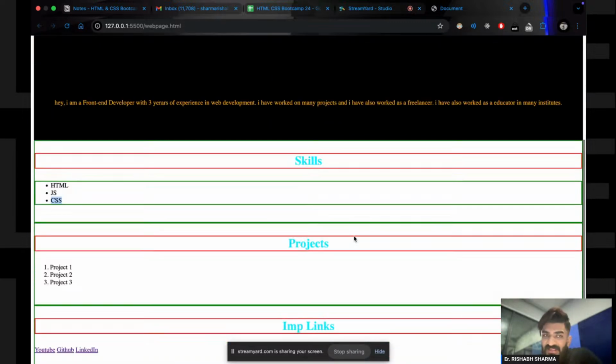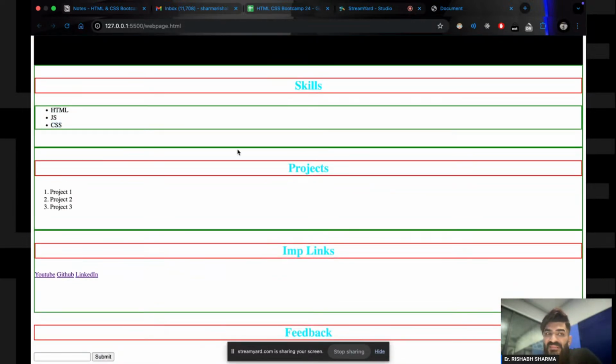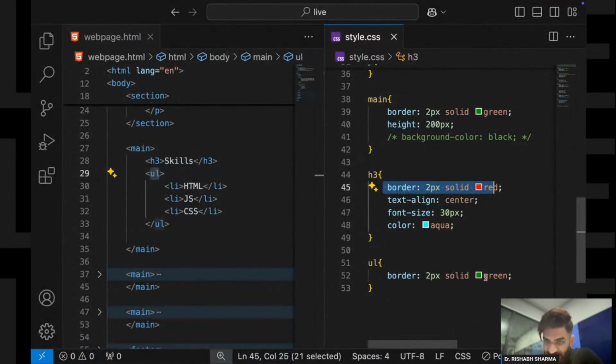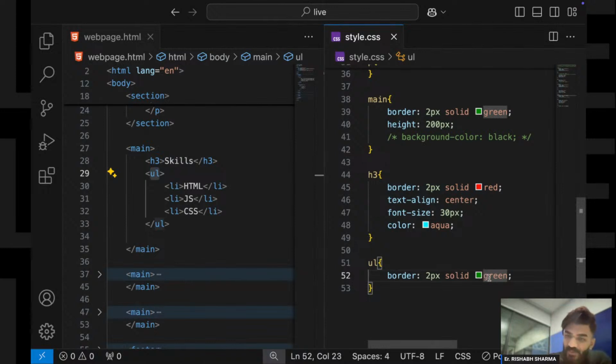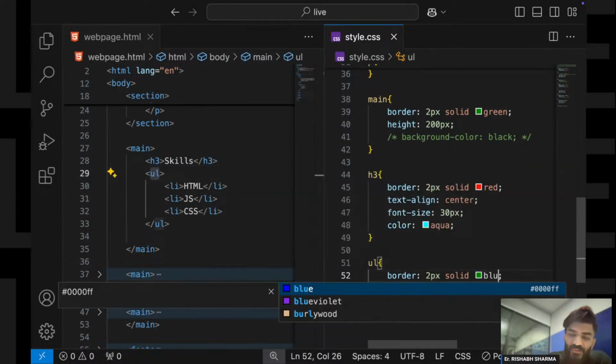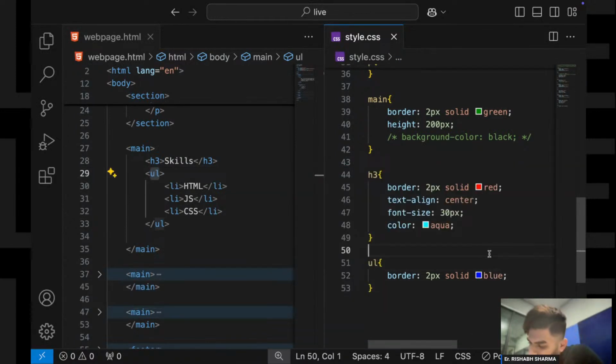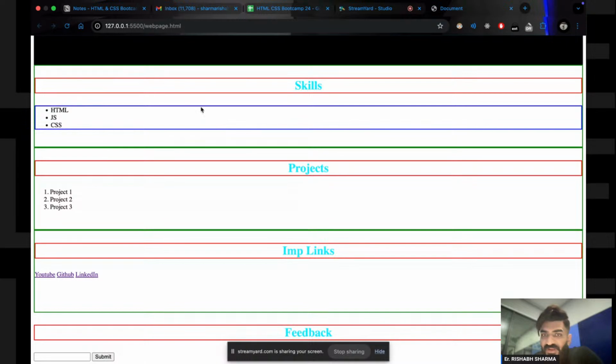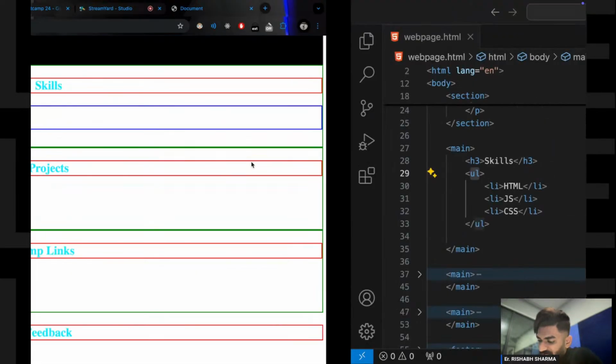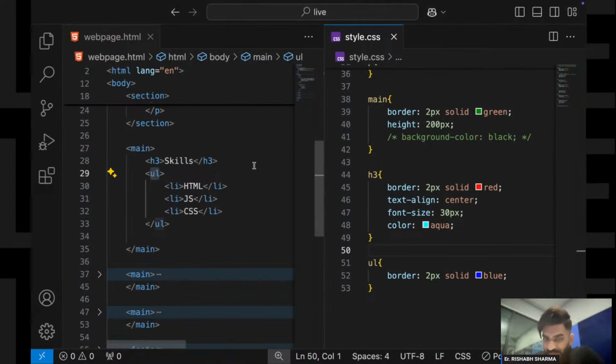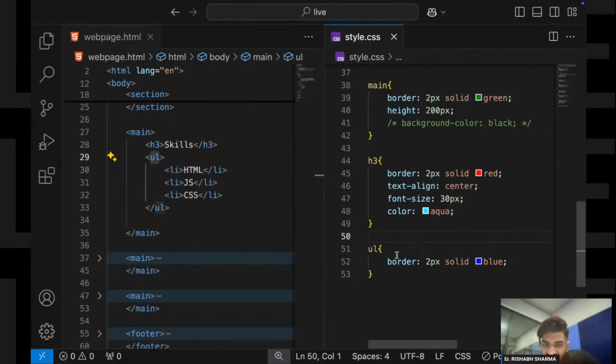Okay, so that's why I am always applying the borders first. Any problem? I would recommend everyone to apply borders before starting with your CSS part, so that you come to know from where your element is starting and from where your element is ending. ठीक है जी, that is preferable. Okay, so now I have this UL.